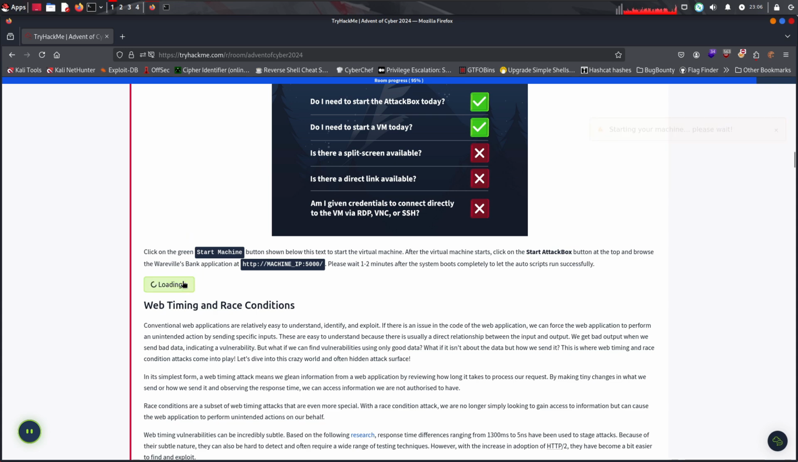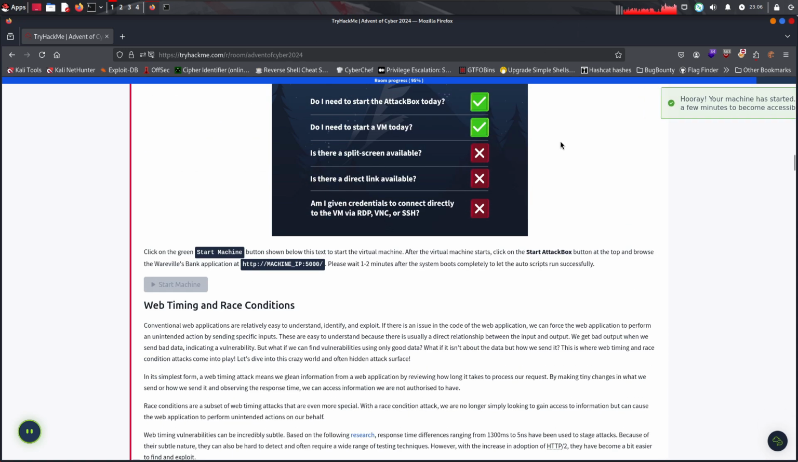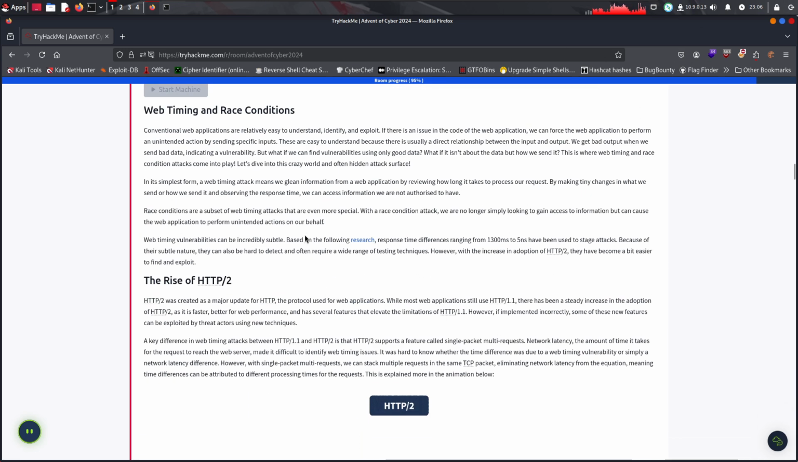But yeah, let's start the machine and read. We need a VM and an attack box. VM is starting, attack box I have here. If you want to configure something like this, refer to my video on how to install Kali Linux and VMware somewhere in my channel. I have a tab here, so you can check it out later. But yeah, let's go.